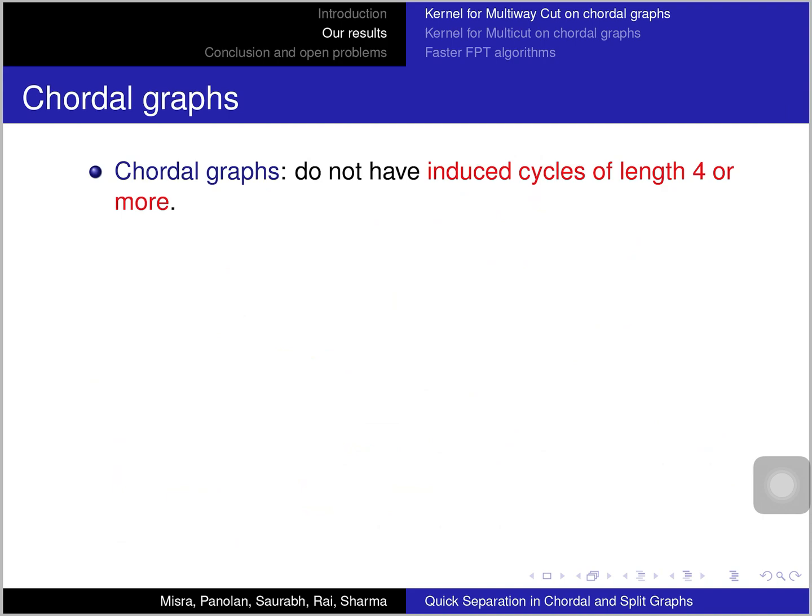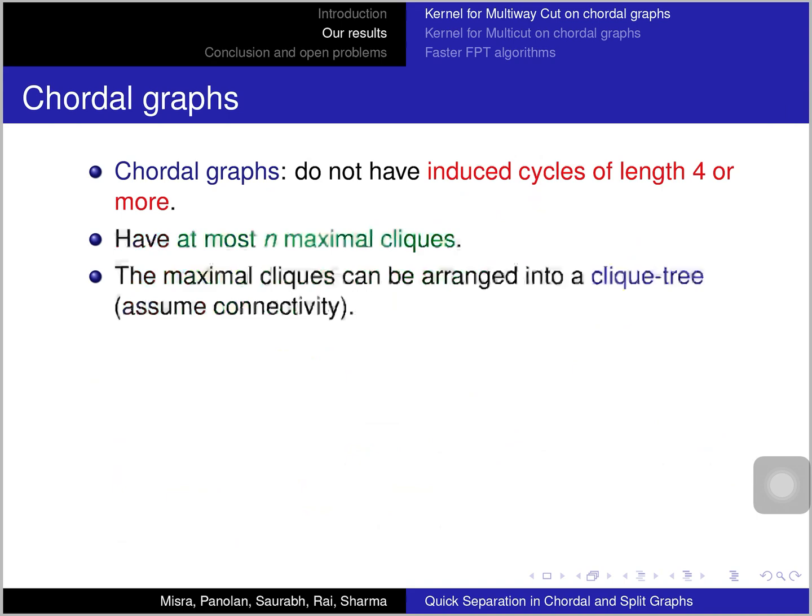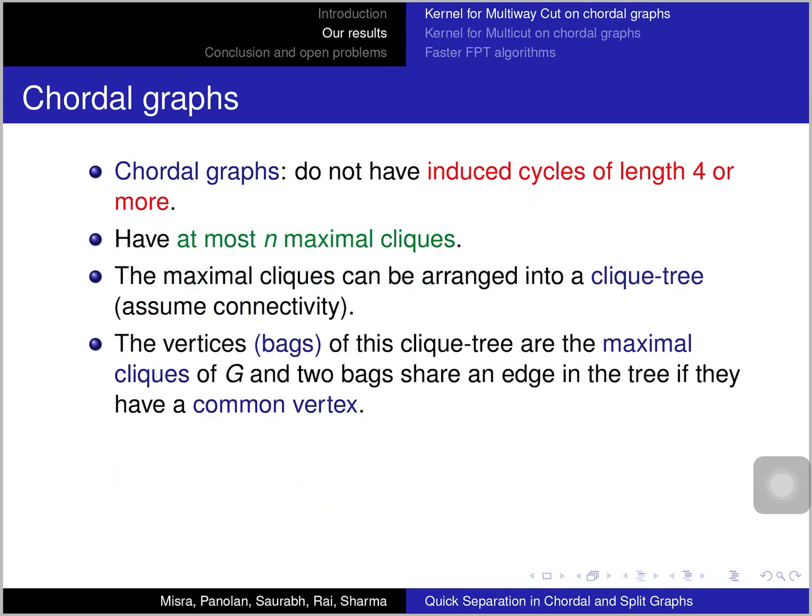Okay, so what are chordal graphs? Chordal graphs are the graphs which do not have an induced cycle of length at least 4. These graphs have at most n maximal cliques, and these maximal cliques can be arranged into a clique tree if we assume the graph to be connected. So we get a tree where each vertex of the tree represents a subset of vertices of the graph which induces a maximal clique, and 2 vertices of the tree share an edge if these 2 maximal cliques share a vertex.